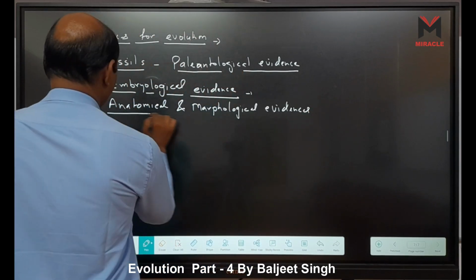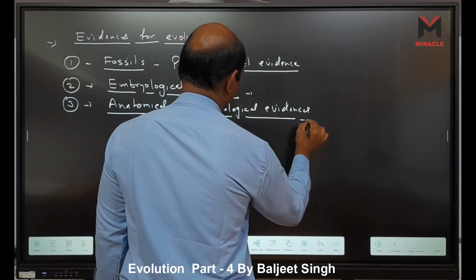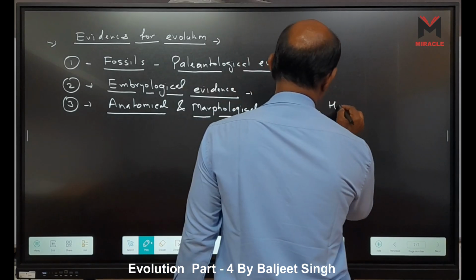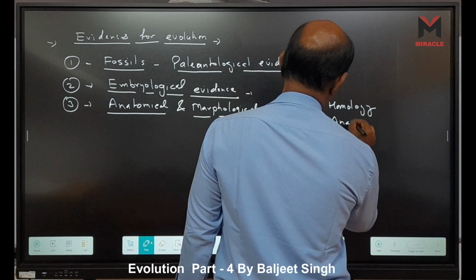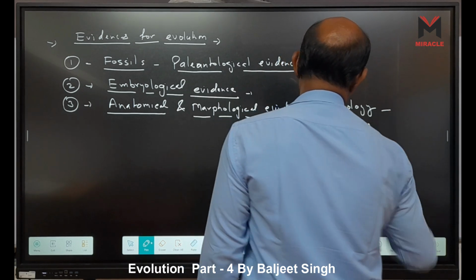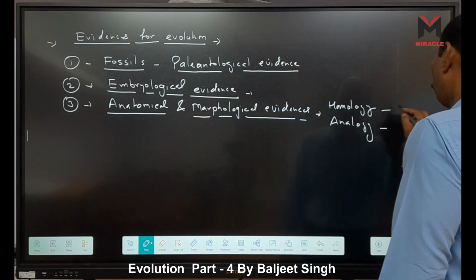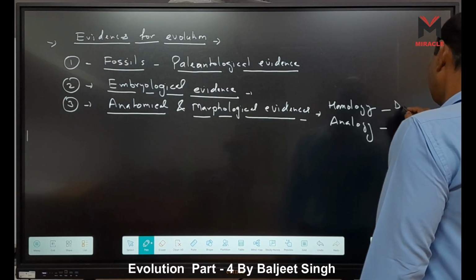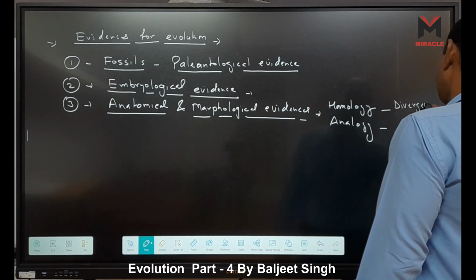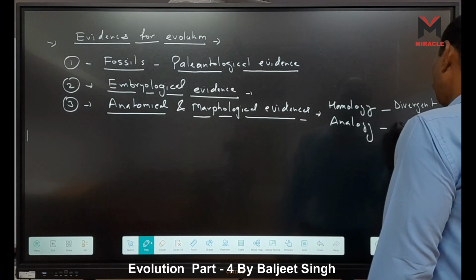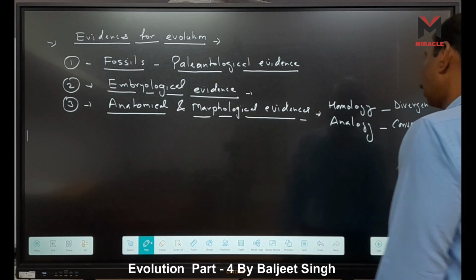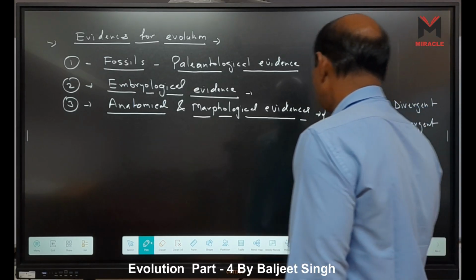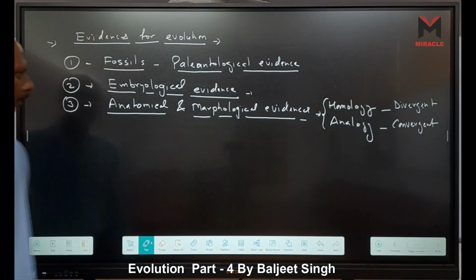In anatomical and morphological evidences, we need homology and analogy. Homology tells us divergent evolution. Analogy means convergent evolution. We need these two things in anatomical evidence.